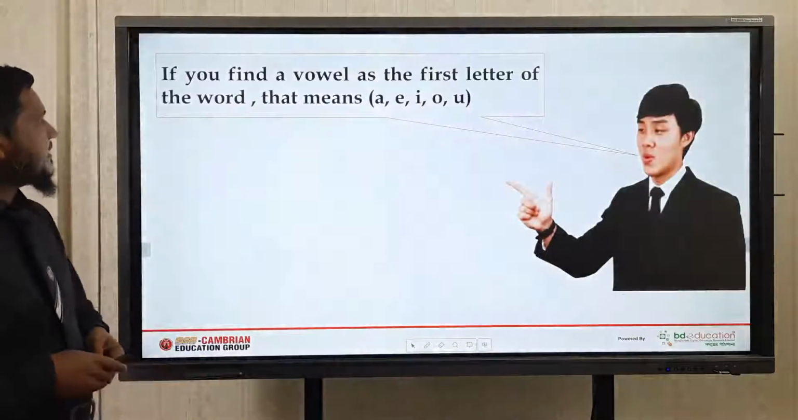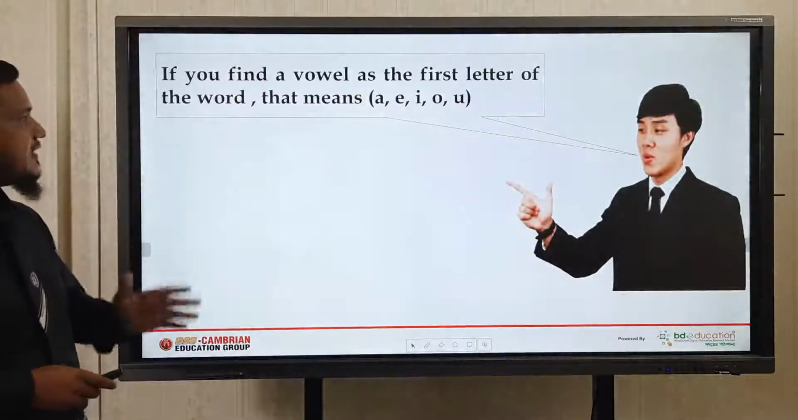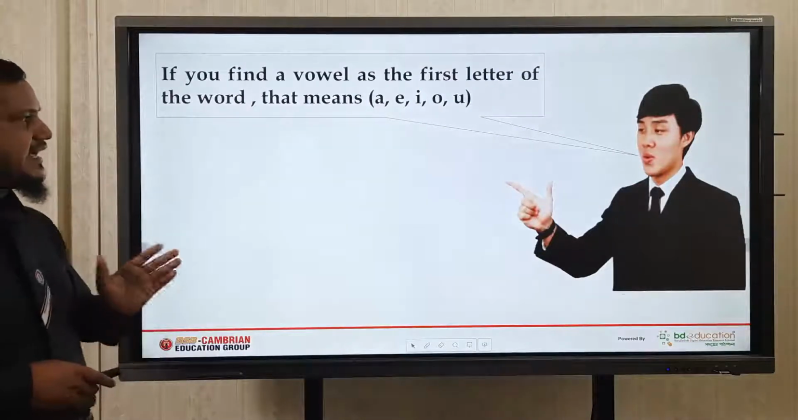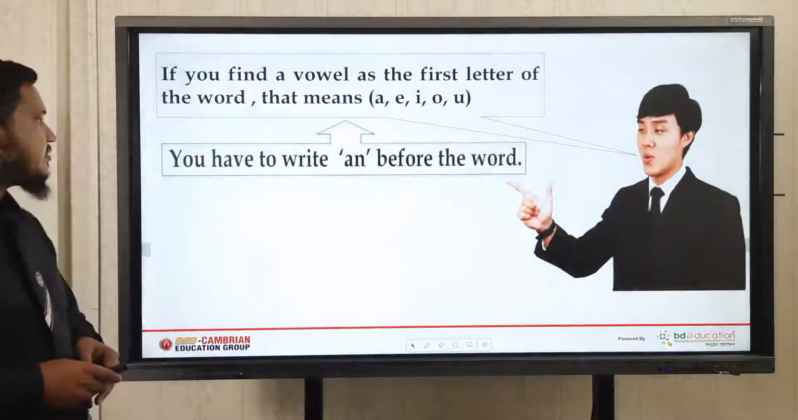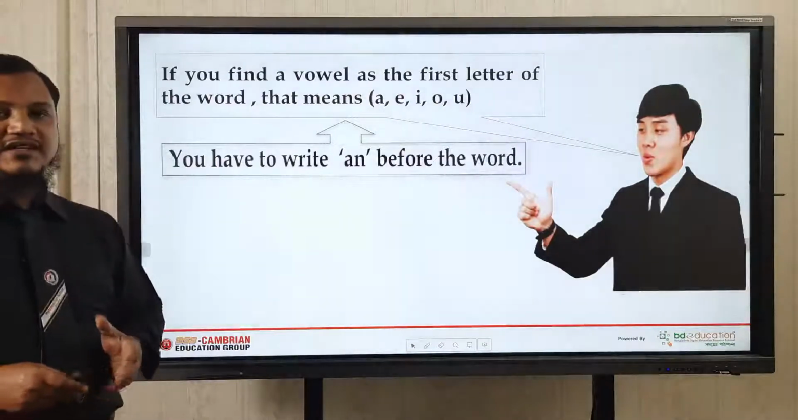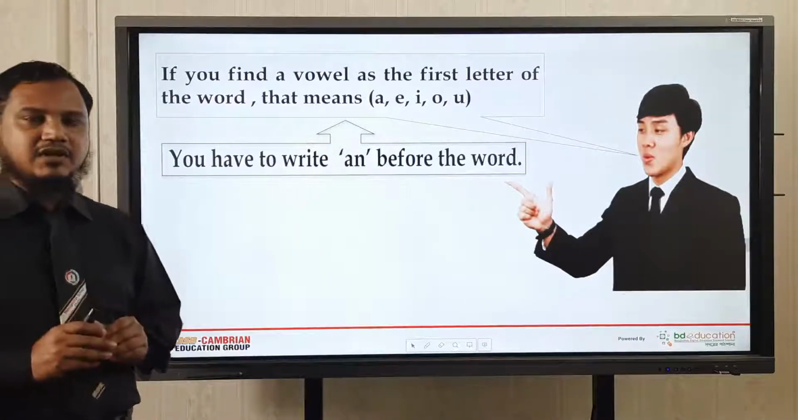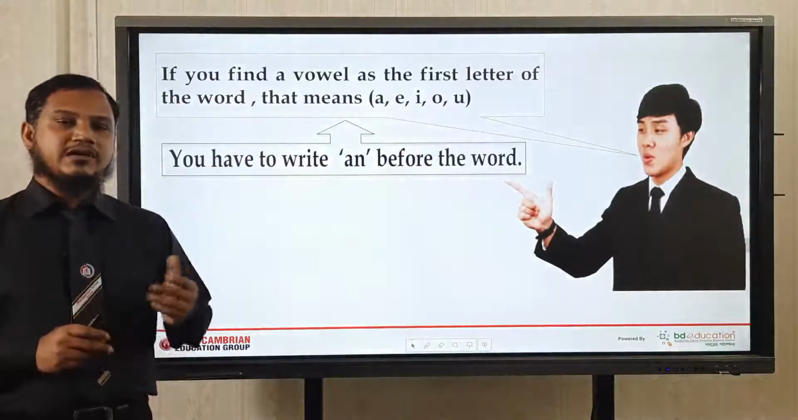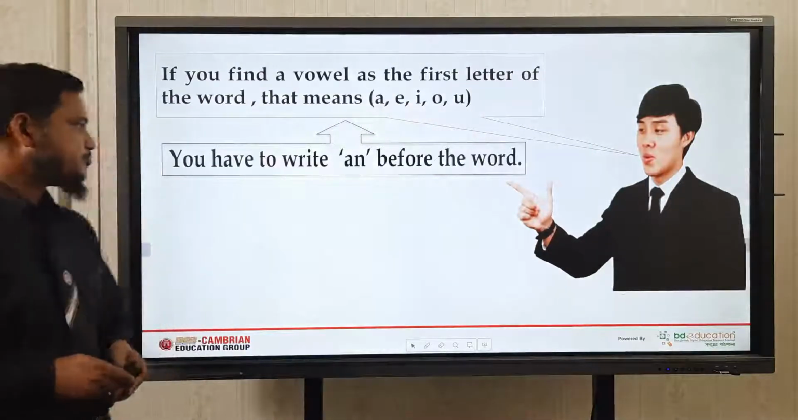Okay, dear students, if you find a vowel as the first letter of the word, that means A, E, I, O, U, what will you do? You have to write AN before the word. It is very clear and very simple. I think all of you will remember it for the future.